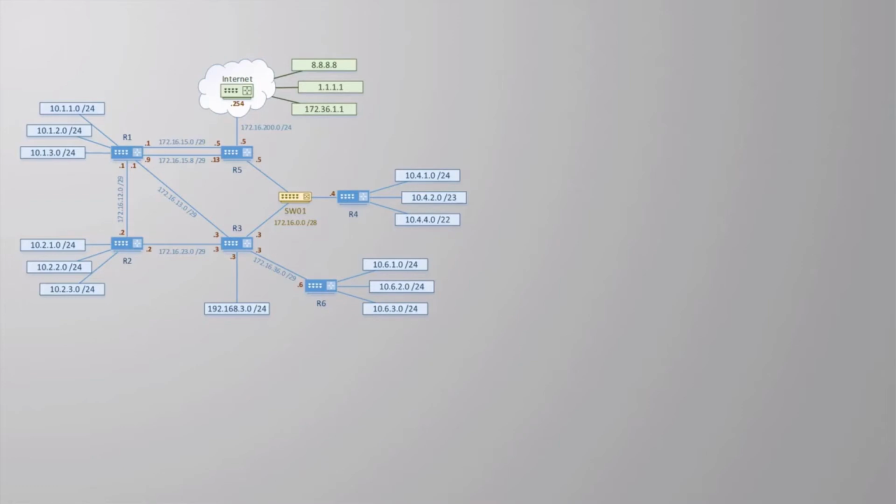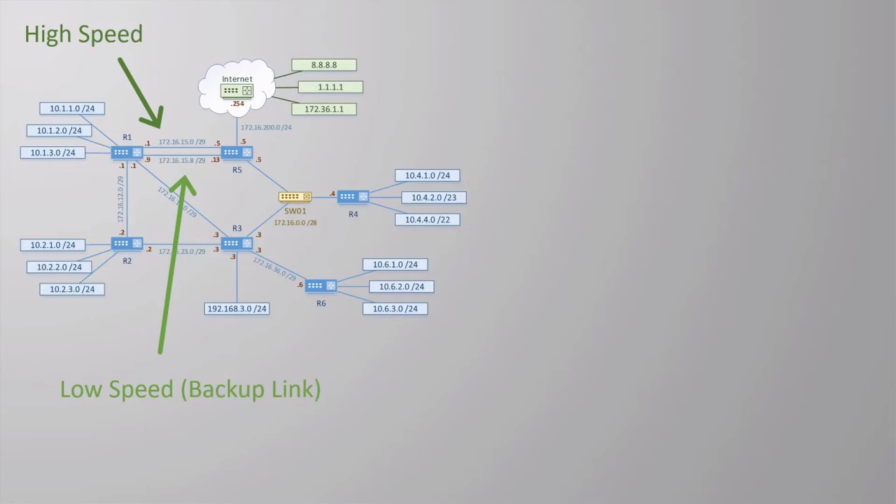Take a look at the topology again. See how there are two paths between R1 and R5? Let's assume that one is a high-speed link and the other is a low-speed link. What we would like to do here is use the high-speed link under normal conditions. However, if this link fails, we'd like to use the low-speed link as a backup.